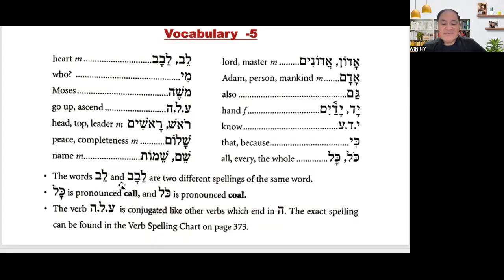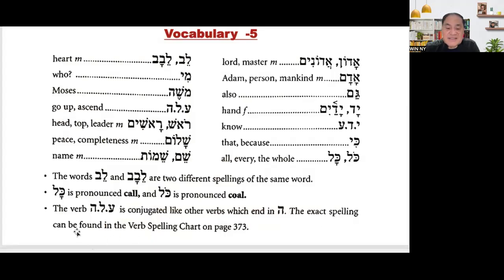So the words lev and lebab are two different spellings of the same word. Kol is pronounced as kol, and kol is pronounced as kol. The verb alah is conjugated like other verbs which end in hey.